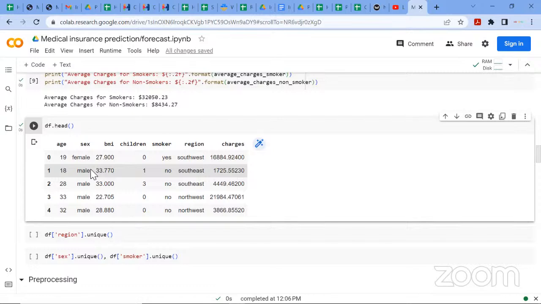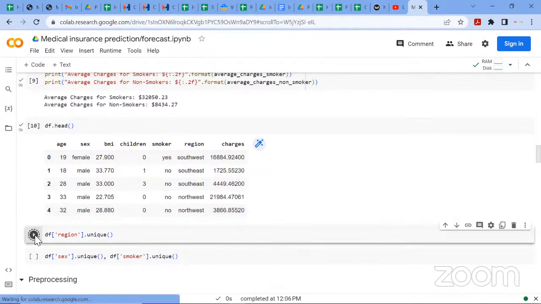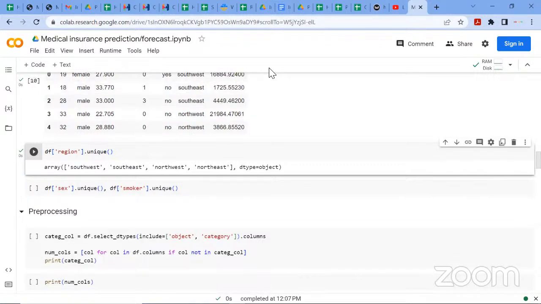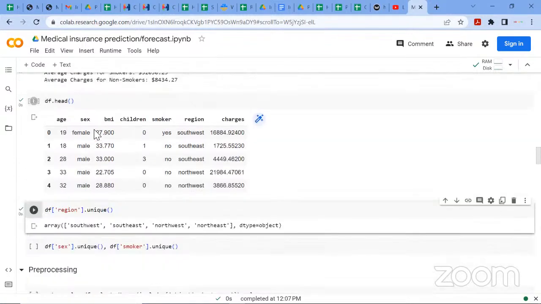So this particular time, I'm going to try to understand our data set to see if we're going to use label encoding or one-hot encoding. So let me just check the unique values in this region column. So we have southwest, southeast, northwest, and northeast. And also checking the unique values in the sex column and smoker column.